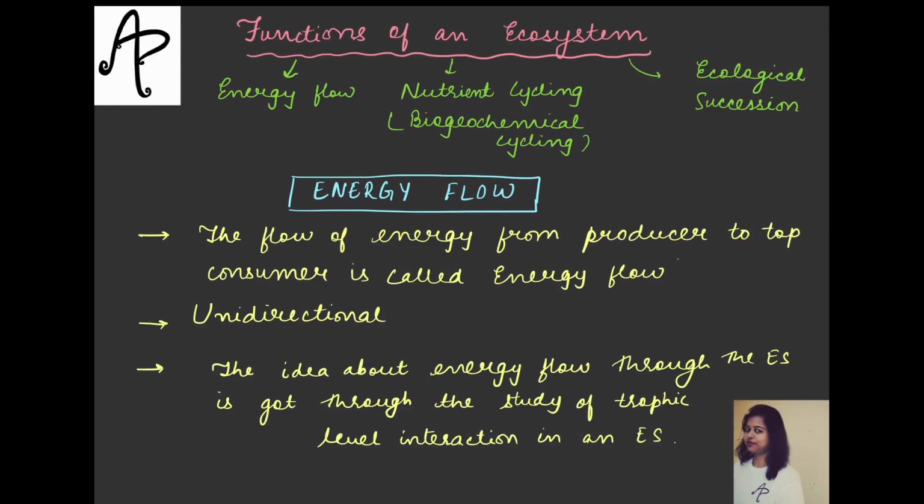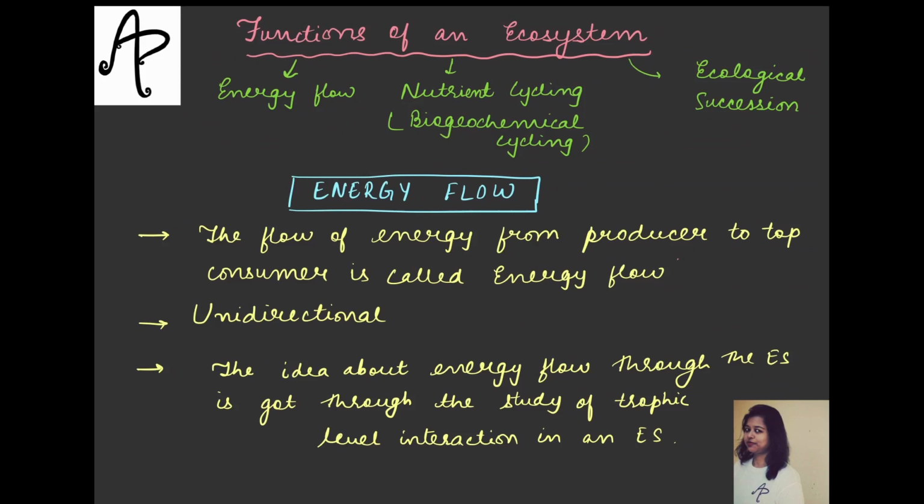So functions, when we talk about what functions are performed by an ecosystem, we can primarily cover it into three broader headings. One would be your flow of energy, another would be your cycling of the nutrients, nutrient cycling, which is also called as biogeochemical cycling. Another is your ecological succession, and we will deal with all of these topics in detail. You don't need to worry about it, okay? So first of all, of course, will be your discussion on the energy flow in the ecosystem.